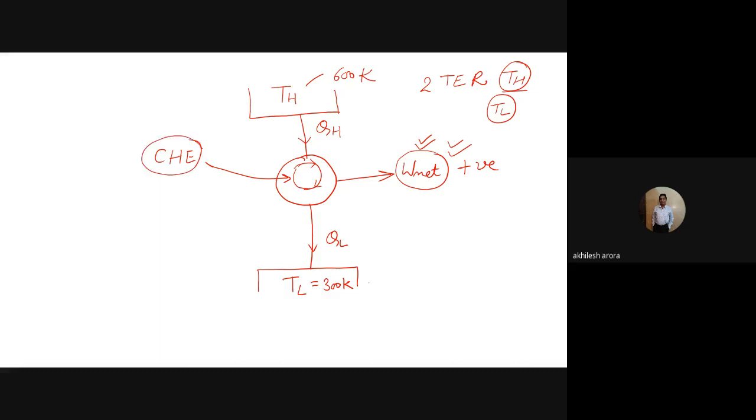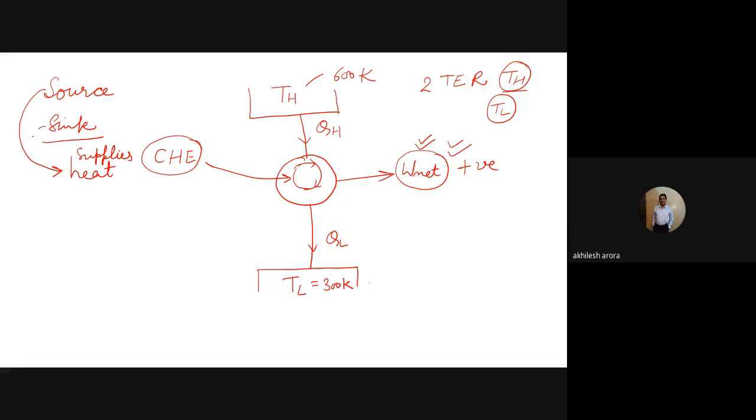Okay. Now there are two more terms associated with the cyclic heat engine. One is source and the other is sink. Now what is source? Source is that from which you take heat. Source is what supplies heat.